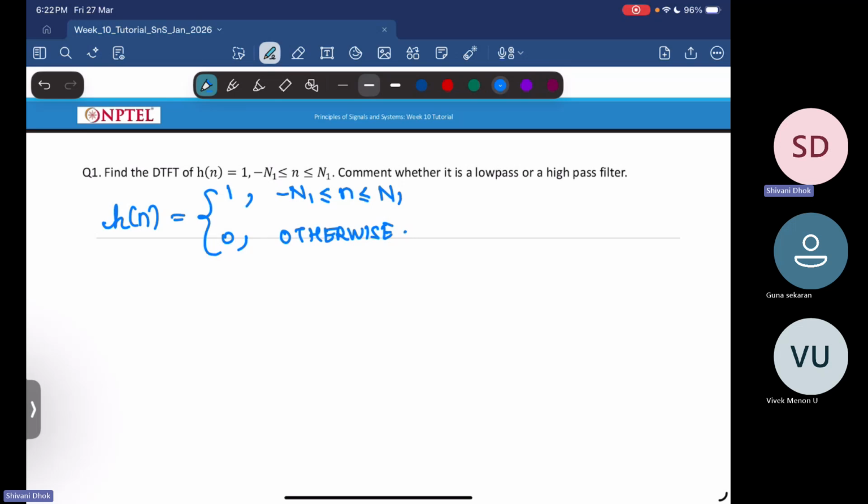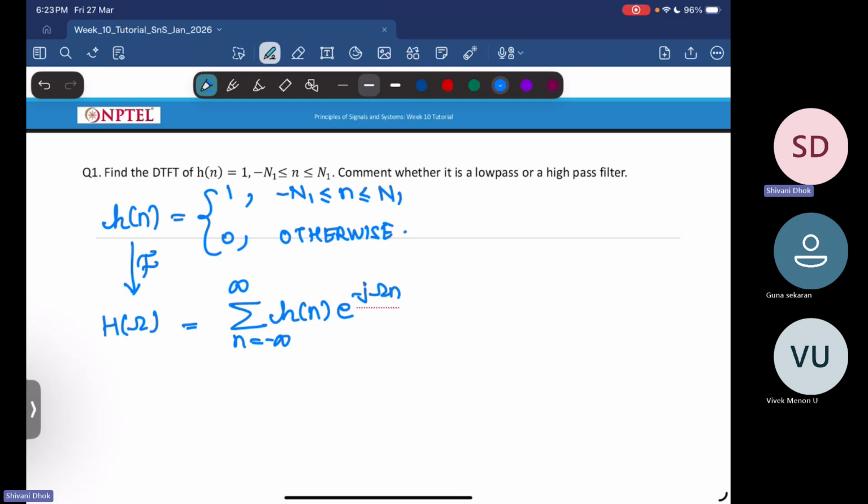Let's go step by step. Let's first try to understand how the discrete time Fourier transform of this system looks, starting with the definition. Taking the discrete time Fourier transform, we have capital H of omega equal to the summation over n from minus infinity to infinity of h of n times e power minus j omega n.